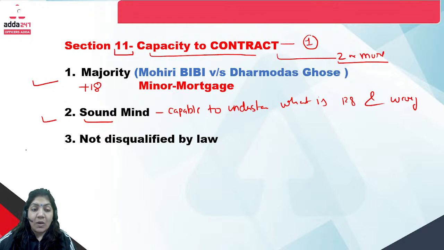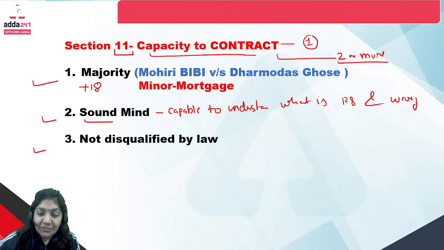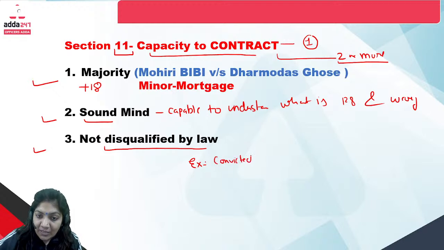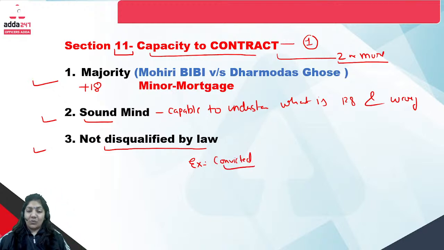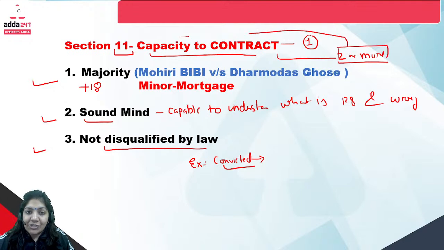Now the third one: capacity to contract means the person should not be disqualified by law. Example, suppose a person is a convicted person, meaning those who are in jail. A convicted person cannot do a contract with outsiders. So these 3 points are essential in the capacity to contract. Two or more persons should satisfy these essential points.